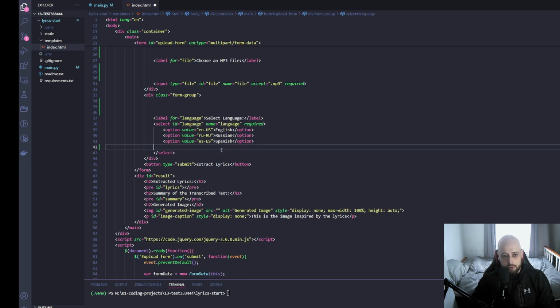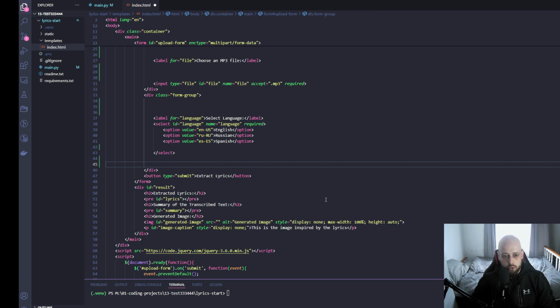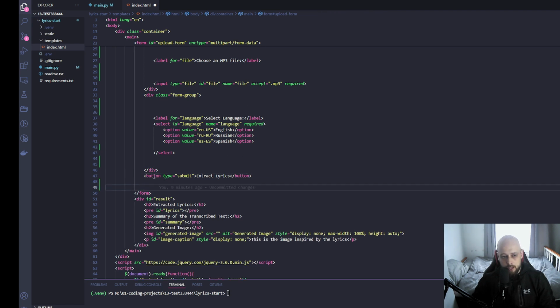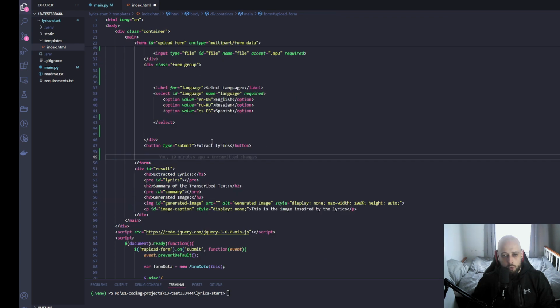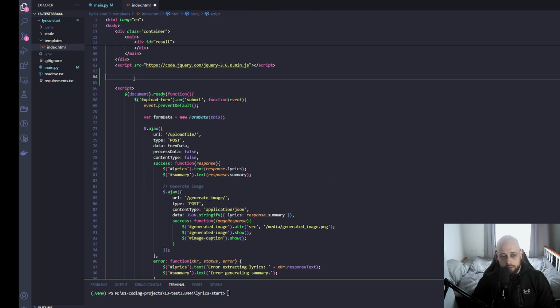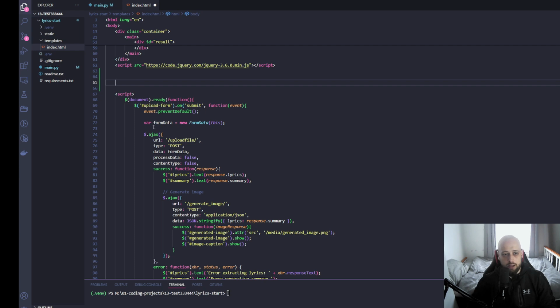Then we allow these three. So you have these three options. And if you remember, it's a drop down between 3 languages, English, Russian, and Spanish. So then we have a button that submits this form. Once that button is submitted, we have some JavaScript here in this script tag that does that work for us.